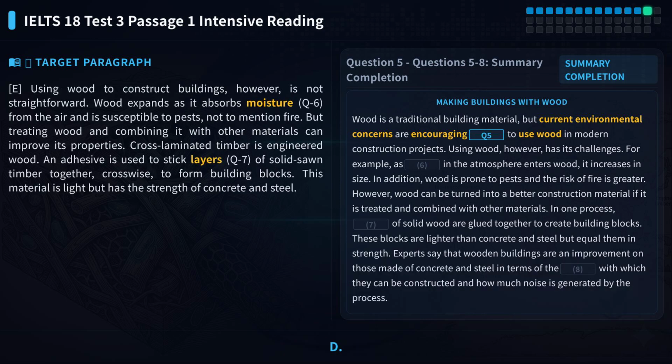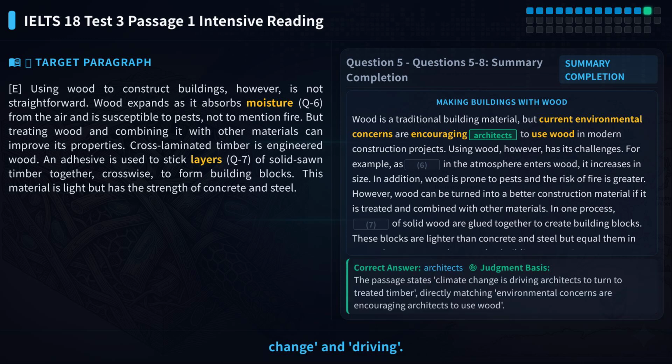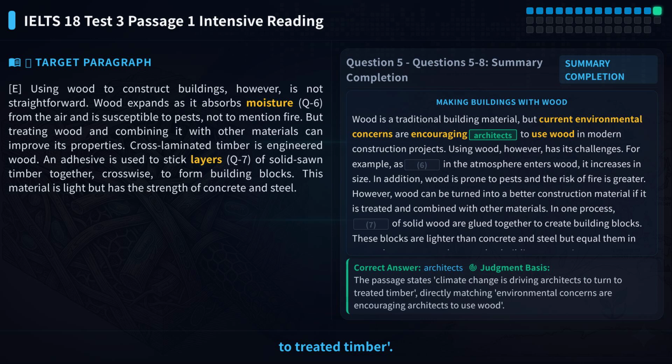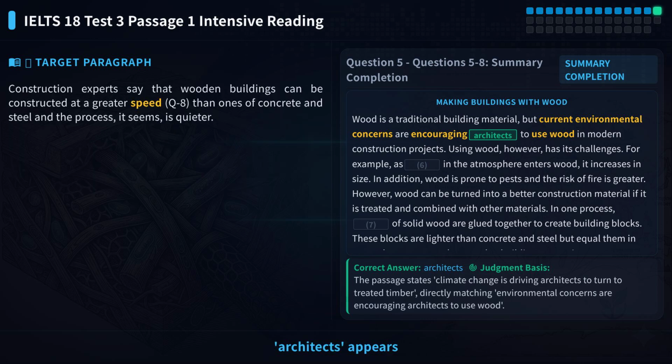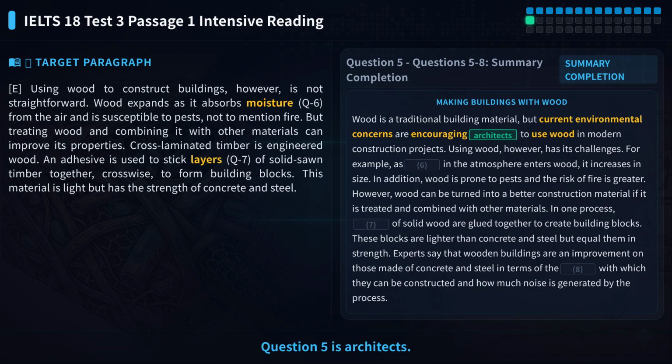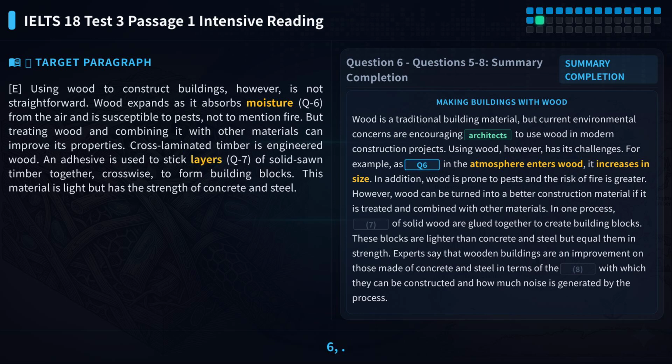Locate paragraph D. Scan near climate change and driving. The text says, climate change is driving architects to turn to treated timber. The answer word architects appears directly. So the answer to question 5 is architects. Let's look at question 6.